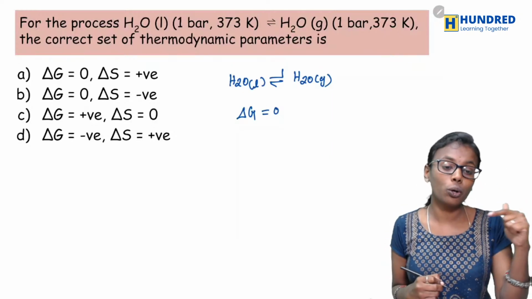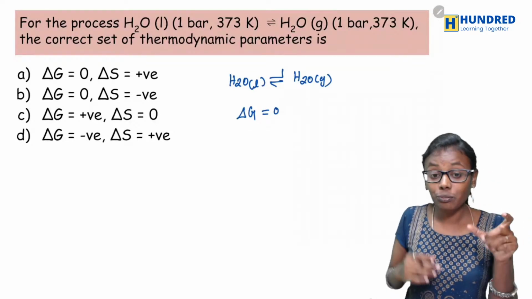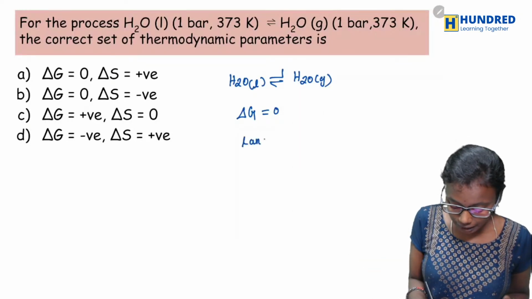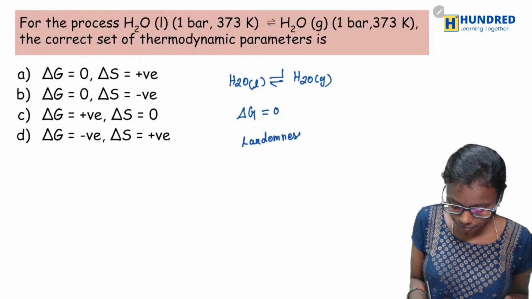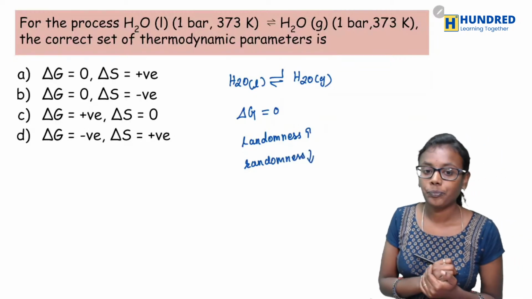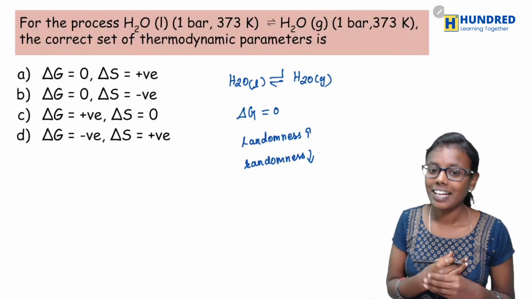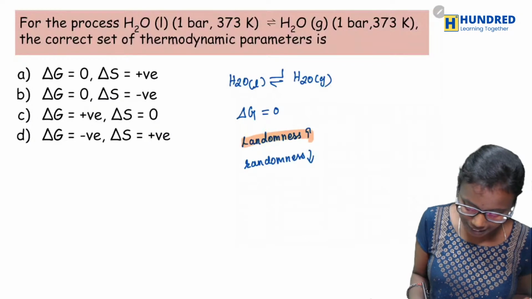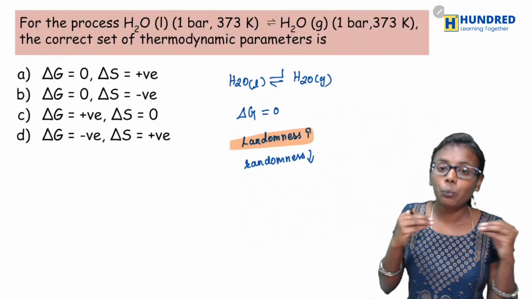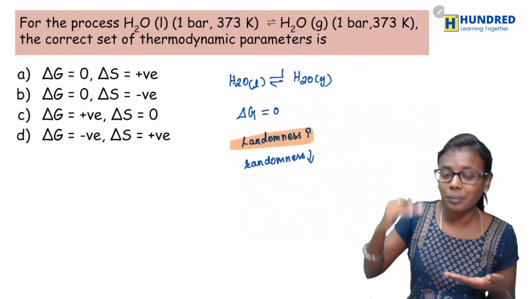So option A or option B is going to be correct. Yes. Now, simple question. Here, water is converted to gas. So what happens to the randomness? Whether the randomness increases or decreases? You are converting liquid into gas. So randomness will increase or decrease? Very good, it increases. Randomness increases, right? Because we know that in the gaseous state, the molecules will be far apart, right? So here the orderedness decreases and the randomness increases.